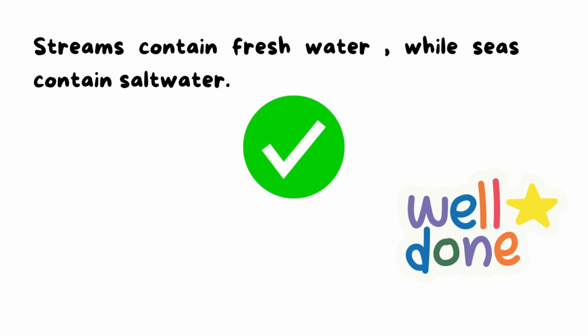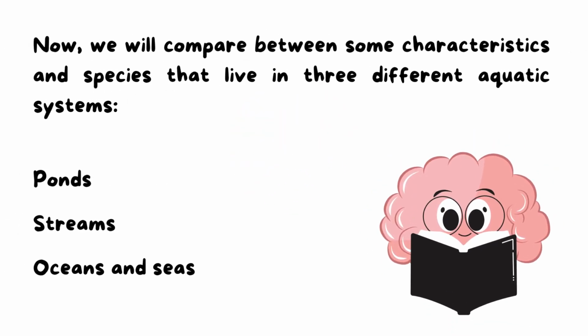Okay, that's great. So now we will compare between some characteristics and species. What's the meaning of species? Yes, living organisms, kinds of living organisms. So in our lesson today, we will compare between some characteristics and species that live in 3 different aquatic ecosystems. What are those 3 aquatic ecosystems? Ponds, streams, and the third one, oceans and seas.